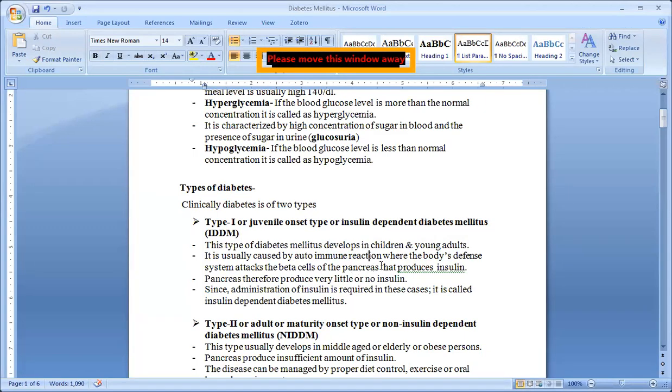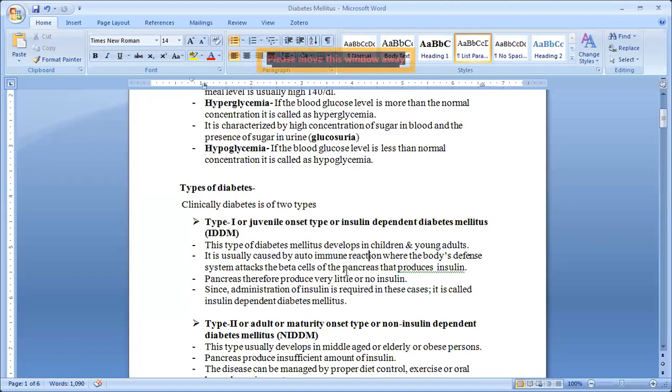So what happened? The pancreas will not produce any insulin due to the autoimmune reaction, due to our body's defense mechanism. This is an autoimmune disease also, so it is very dangerous.